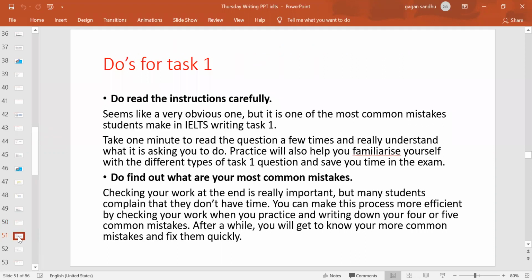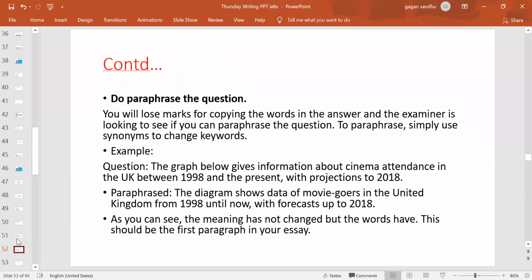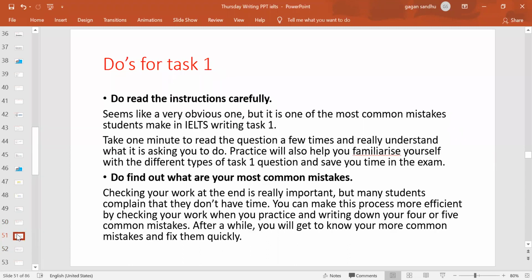So out of 20, take out those three to four minutes first for the planning. And instructions, always read them carefully. Otherwise you know that this is a 20-minute, 150-word task. But if you are giving it after a long time, just go through the instructions, because it's always good to refresh, but you know, it's fine, right?